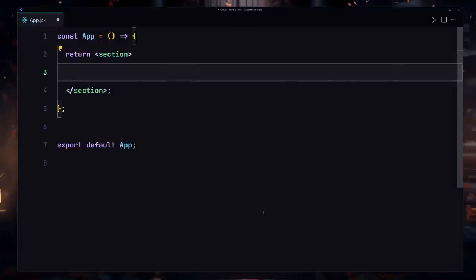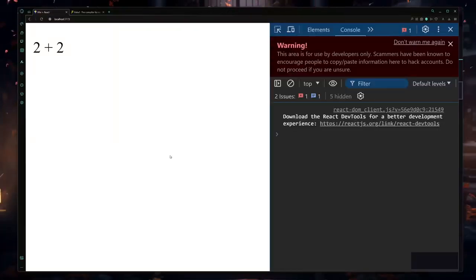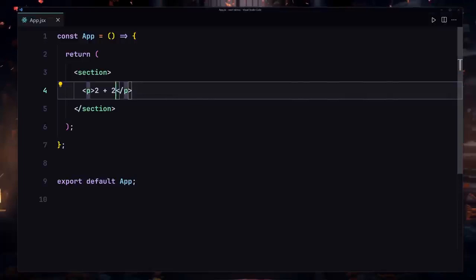Now let's discuss how we are going to be embedding dynamic content in our JSX. So first of all, I'm going to create my paragraph. Inside this paragraph, I'll just say 2 plus 2. And now here is a question for you. What do you think will be the result of this code? If I save my file, I want you to give me the answer. And the result will be 2 plus 2. Why is that? Because we are not wrapping this code inside the curly braces.